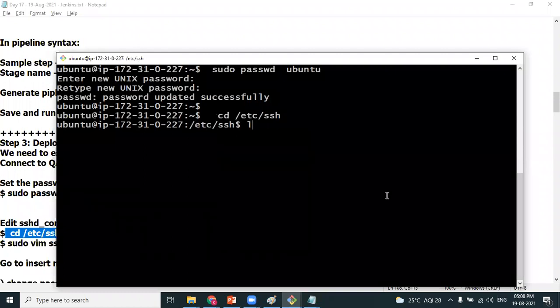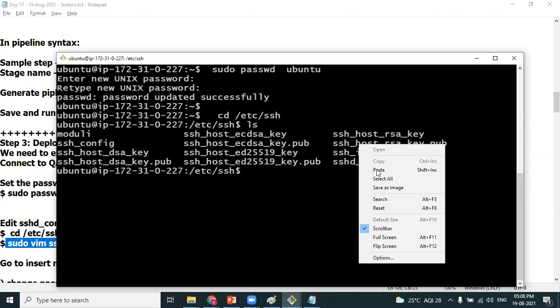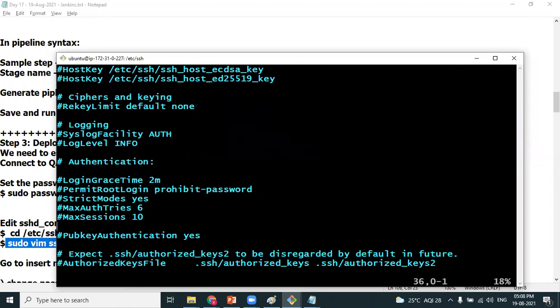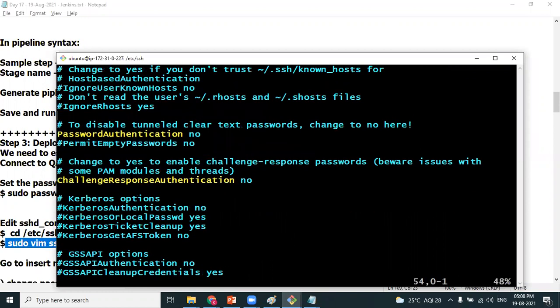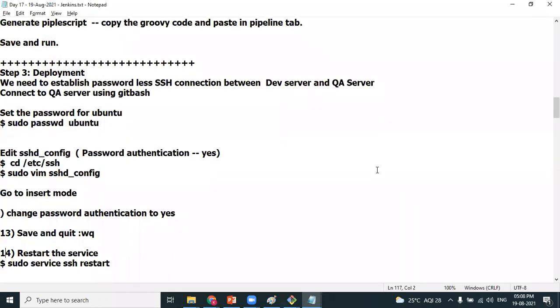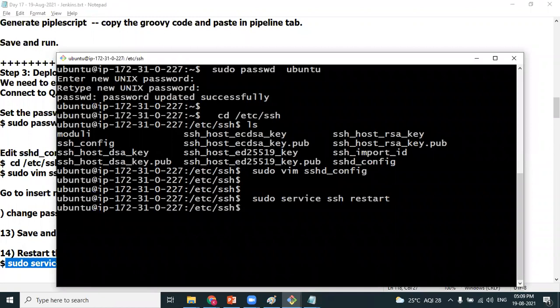We find a file called the secure shell daemon configuration, and password authentication is, by default, no. Change it to yes. Next, restart the SSH service.